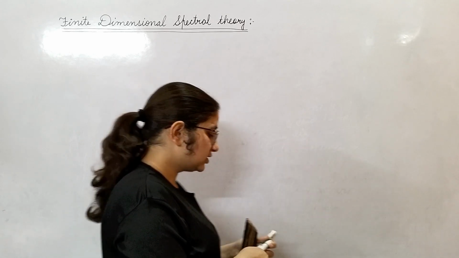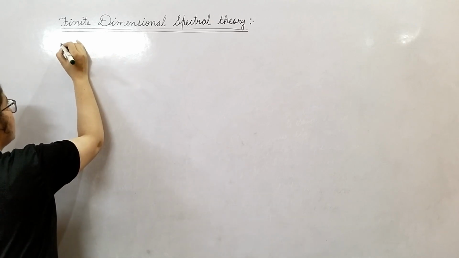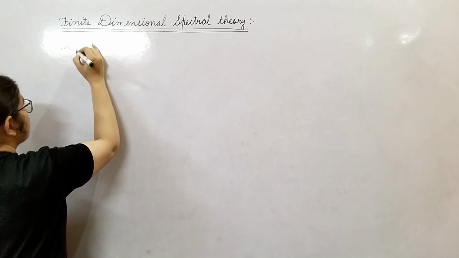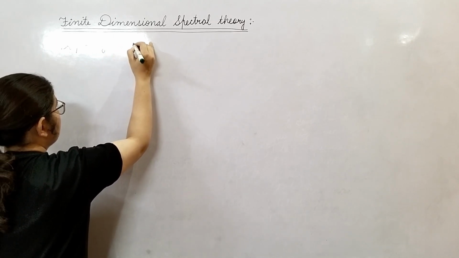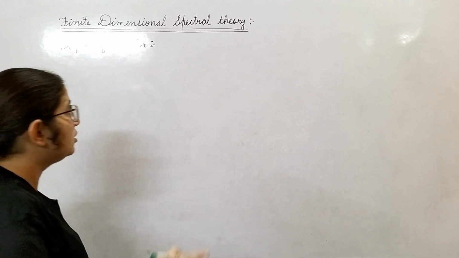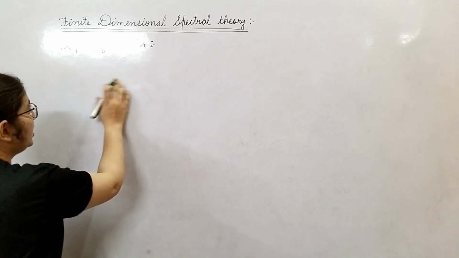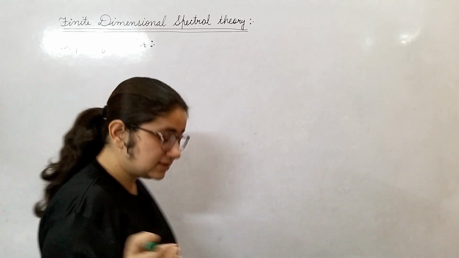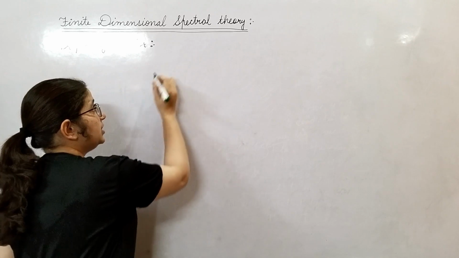Okay, so first of all I will explain to you what is proper eigenvector. Proper eigenvector is also known as characteristic vector or latent vector. Since we are studying inner product space, firstly we need to define an operator.